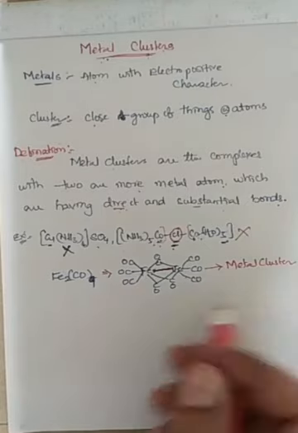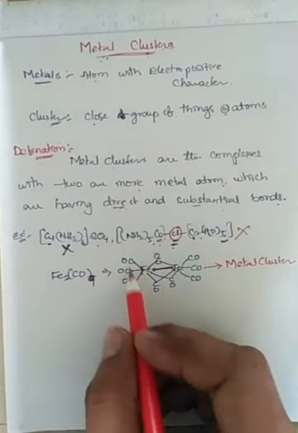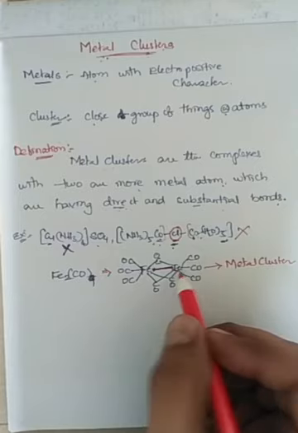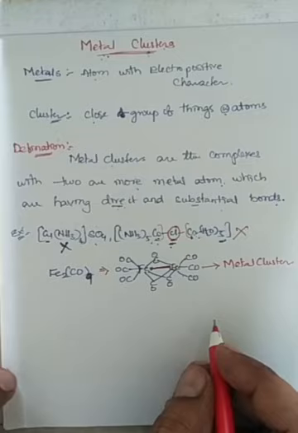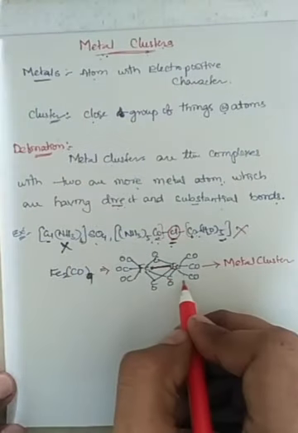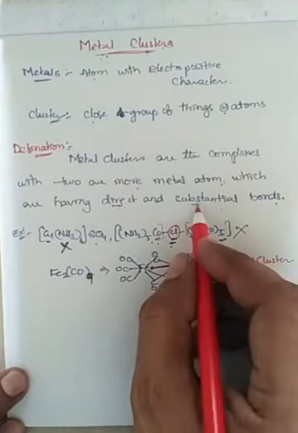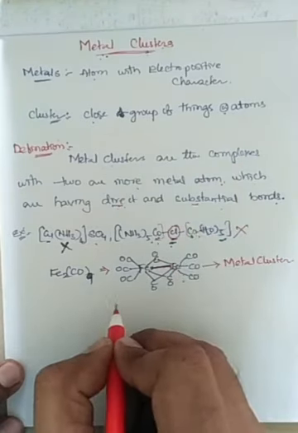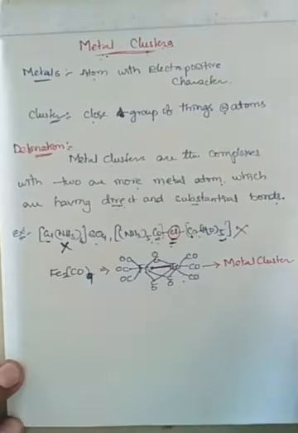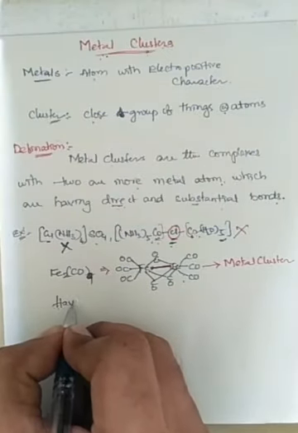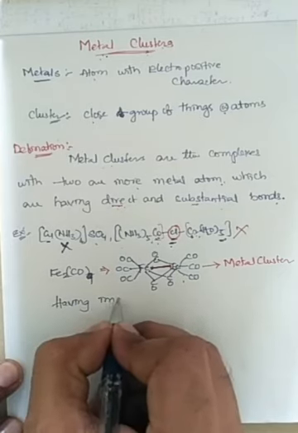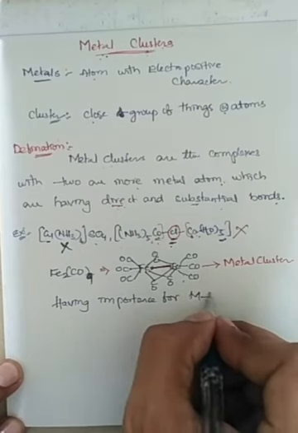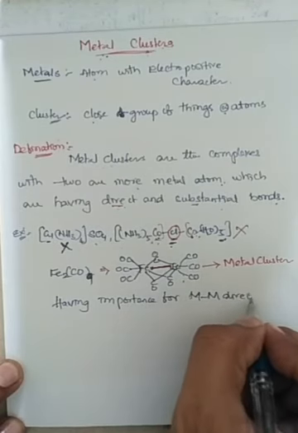Such a direct metal to metal bond, when it exists in a complex having multiple metal ions, is known as a metal cluster. Now you may come to know the definition of direct, and what is meant by substantial. Substantial means having importance for the metal to metal direct bond.